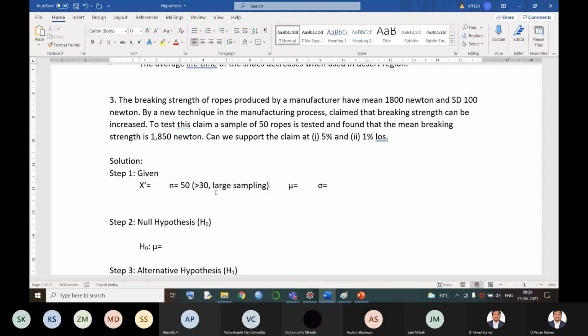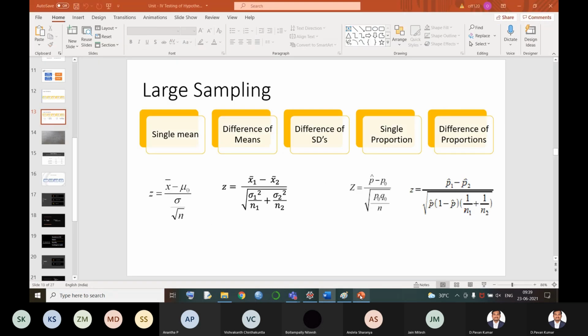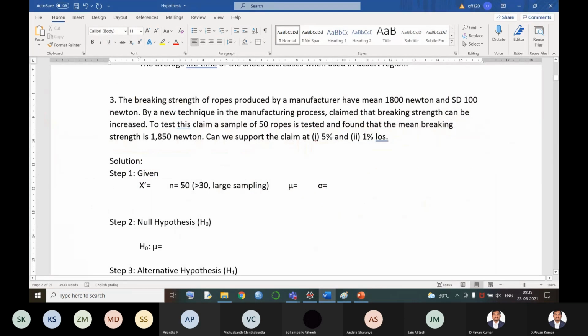We have got one confirmation. Large sampling means we have only the Z test. In the Z test, how many formulas do we have? We have 5 different types of tests to be followed. Now, based on the remaining values, we'll come to a conclusion why this problem belongs to the single mean method. What is the result of these 50 ropes? 1850 Newton.